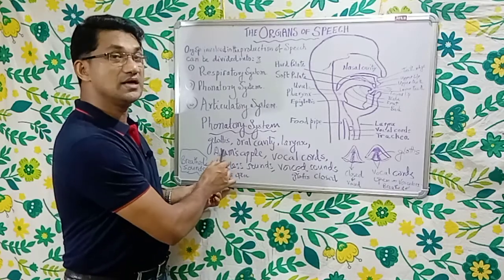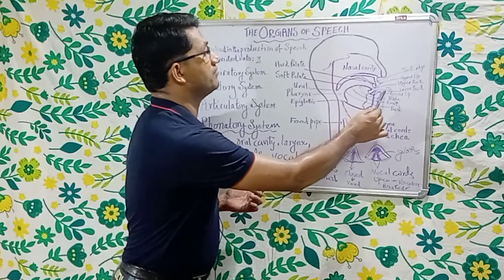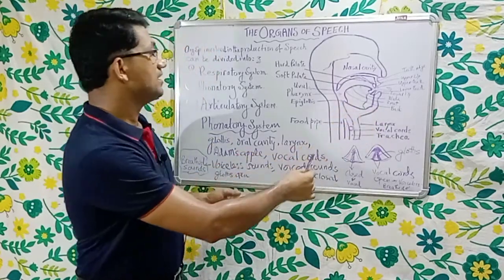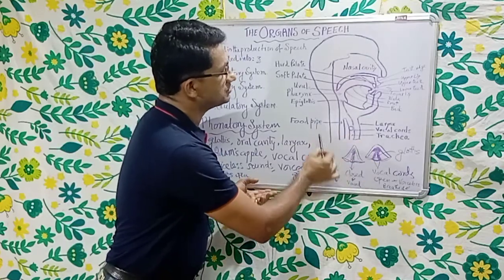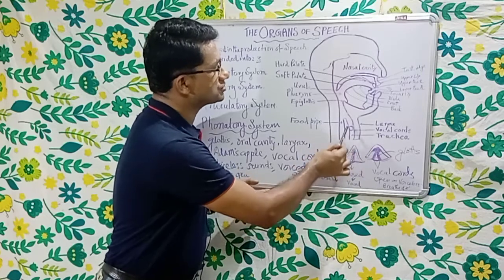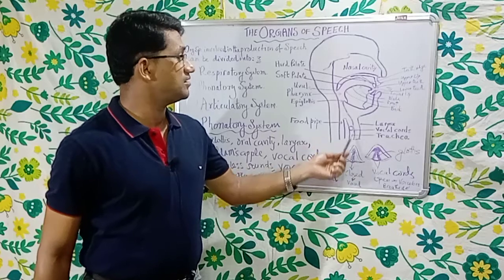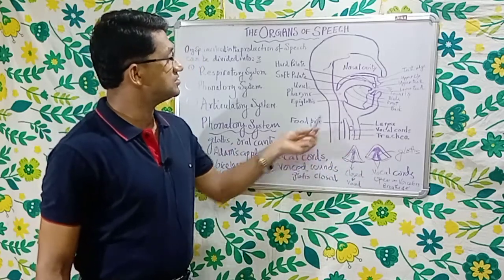We have the glottis, we have the oral cavity, the mouth cavity. Then we have the larynx. Larynx is Adam's apple, and larynx is also the sound box because it contains the Adam's apple. And you have the trachea, vocal cords, and larynx area.